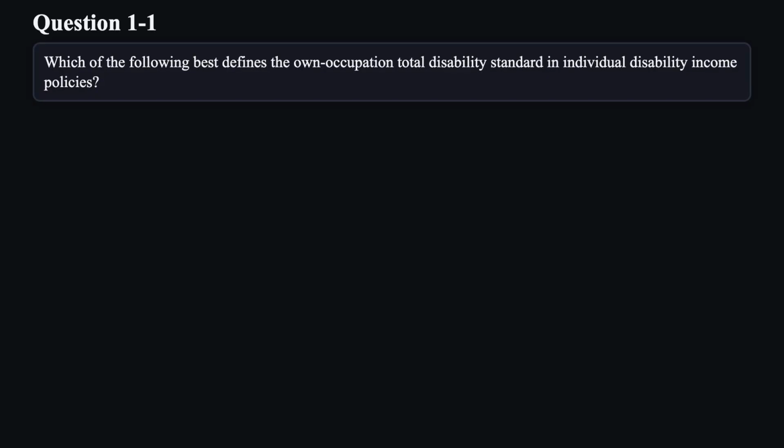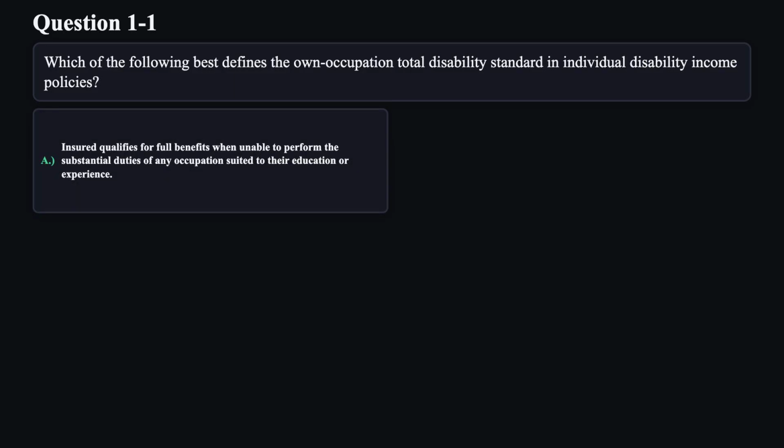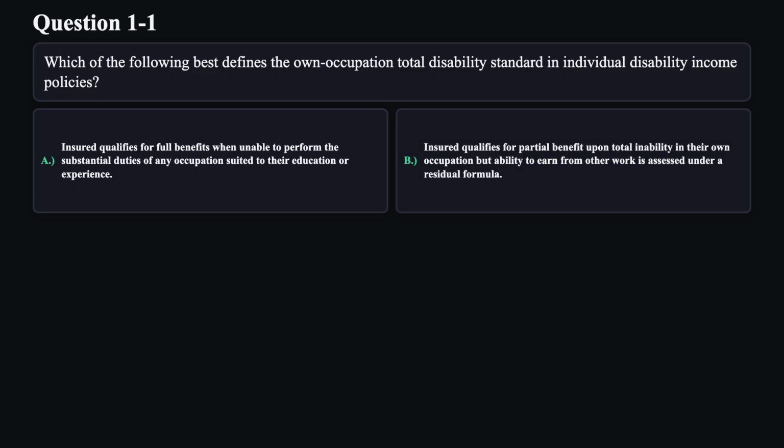Which of the following best defines the own occupation total disability standard in individual disability income policies? A. Insured qualifies for full benefits when unable to perform the substantial duties of any occupation suited to their education or experience. B. Insured qualifies for partial benefit upon total inability in their own occupation, but ability to earn from other work is assessed under a residual formula.